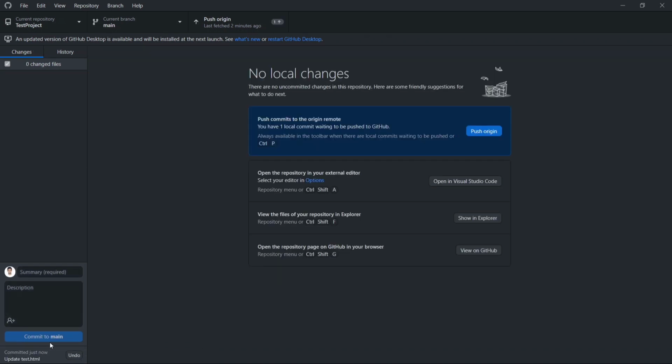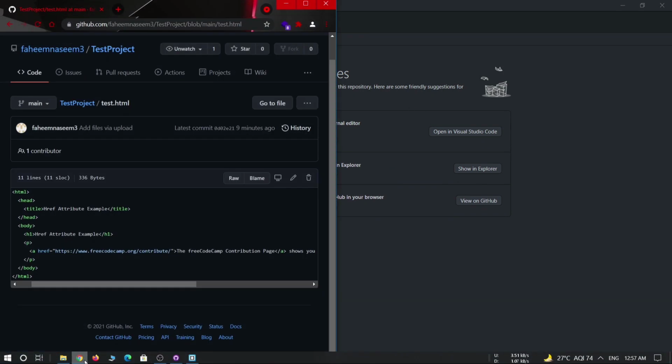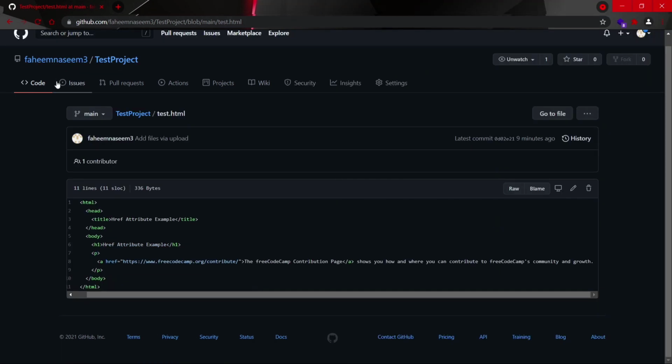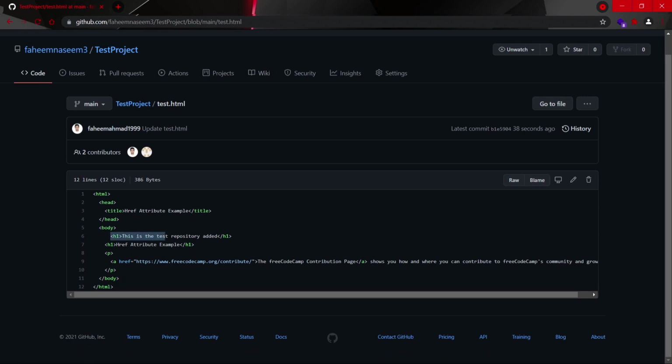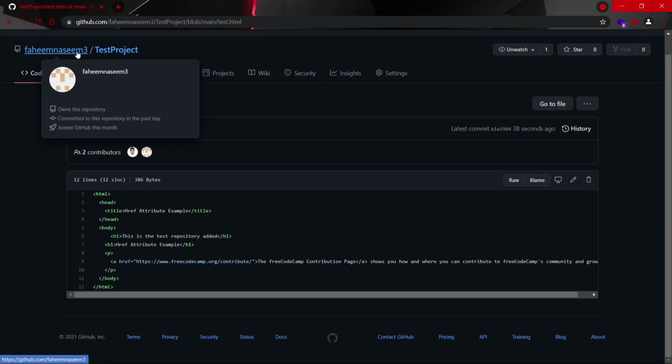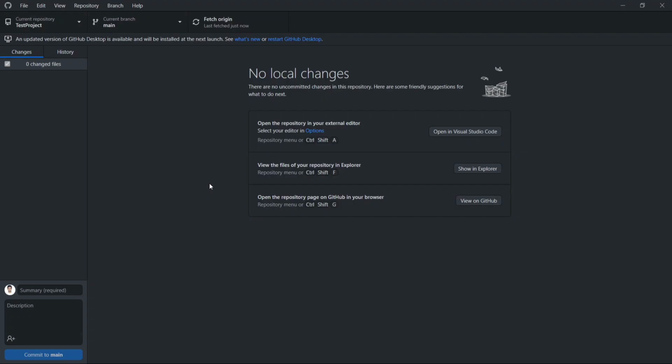Once the commit is done, push the changes to the original repository. So I'll just click on Push origin and it's done. This is the complete workflow of how GitHub collaboration works. You can confirm the changes you made by checking the repository in the owner's profile. Here you can see the code we added on our local machine is updated in the owner repository. This way multiple developers can work on a single repository by collaborating with each other.